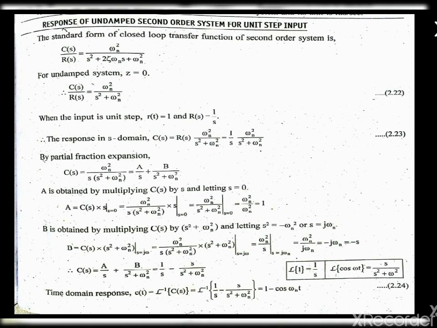To obtain the value of a, we are going to multiply C of s by s and let the value of s equal to 0. We get the answer as 1. Now we get the value of a as 1.